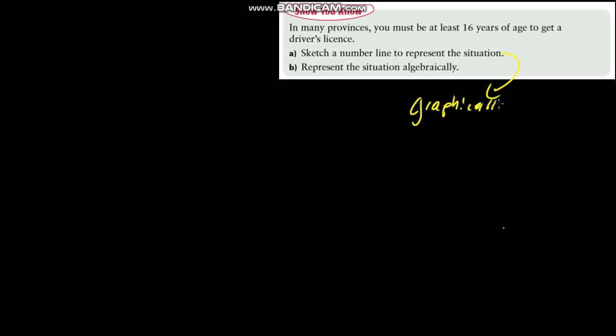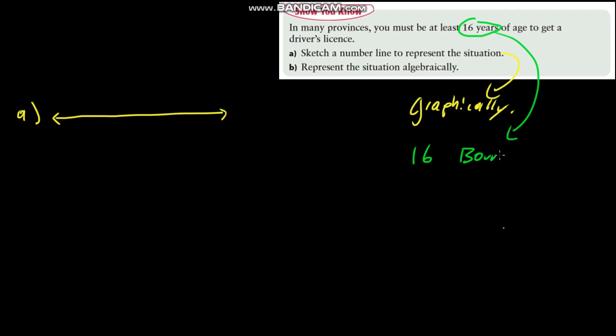So let's go ahead and model this one graphically here for A. We can do a number line for this one. We know our boundary point, or the one that we're interested in, is 16 years. So 16 is going to be our boundary point, or the point that we're taking a look at. That's the point of interest, you can call it. So I'm going to put that on my number line. I'm going to put it right in the middle, but again, it really wouldn't matter.